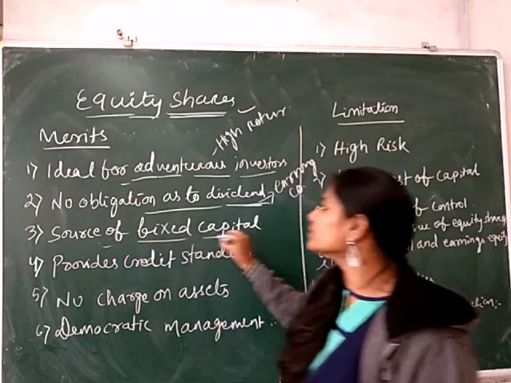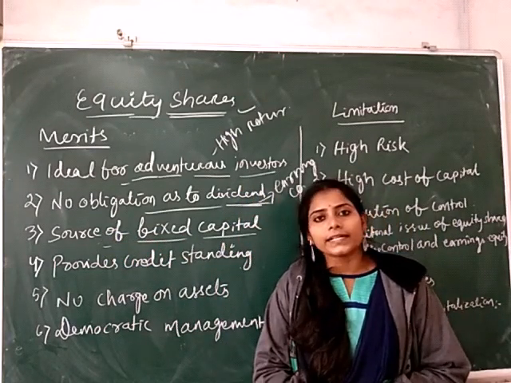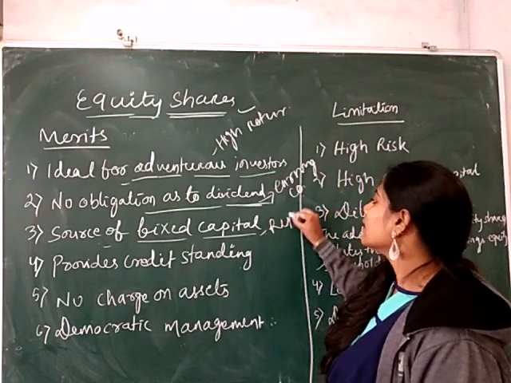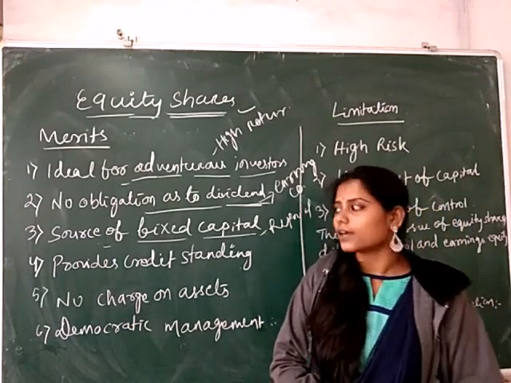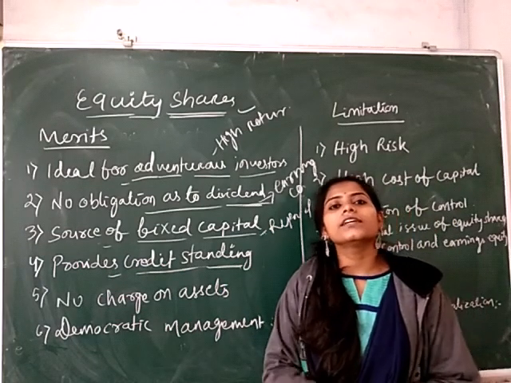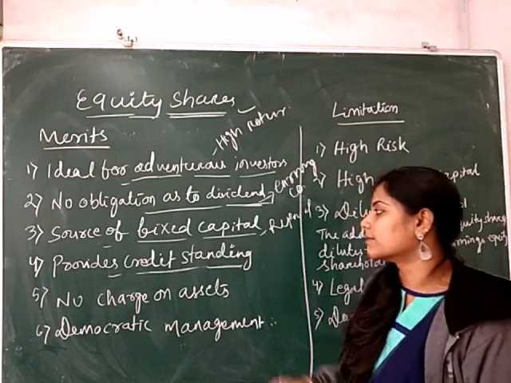Next is source of fixed capital. Here it is treated as a permanent capital and it can be repaid only after the liquidation of the company. Liquidation means closing down of the company. Next is provides credit standing. Here the equity shareholders give credit worthiness to the company in front of investors.